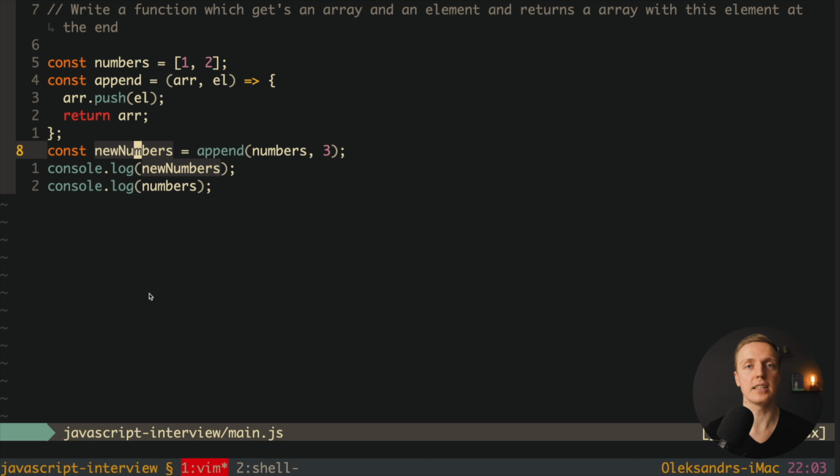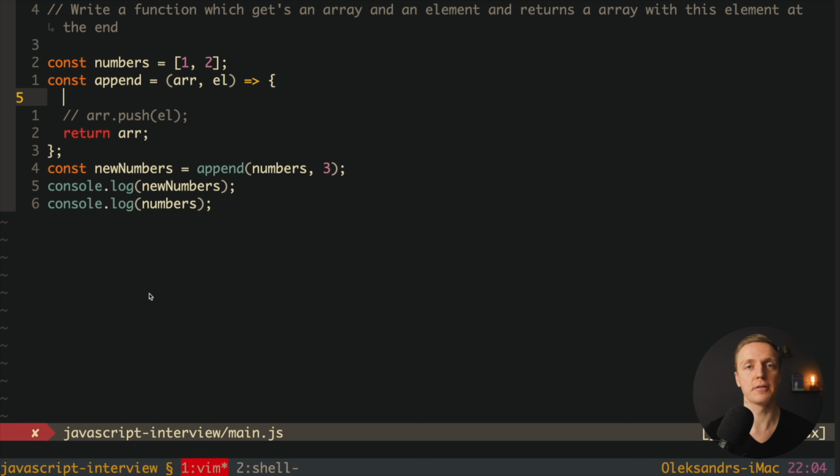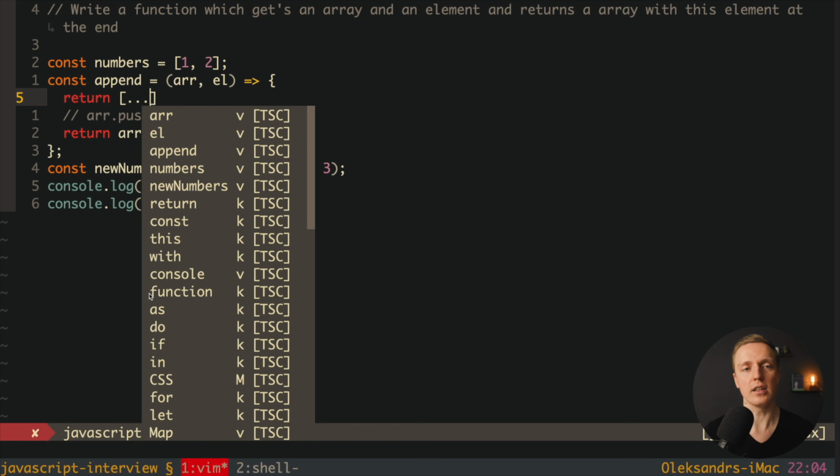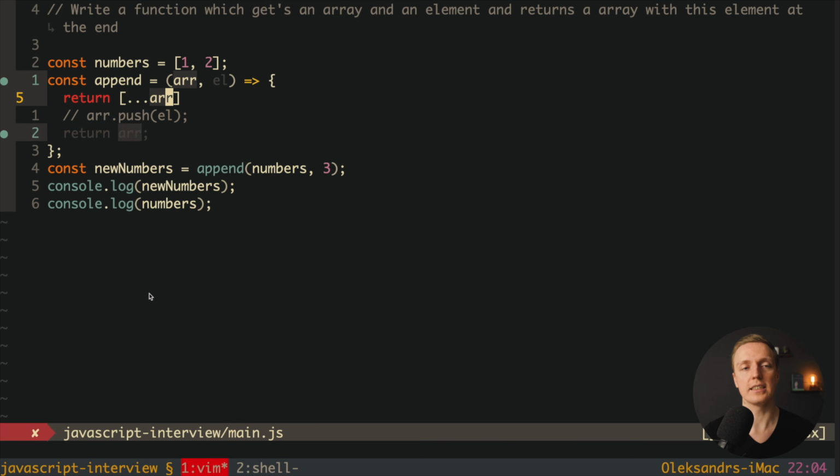How can we fix it and make it better? We should not use array push here, it is not safe. What we want to use instead is, for example, the spread operator. We can write here that we want to return a new array, and we want to spread all elements of our array that we are getting as an argument. And if you don't know what spread is, this is an ECMAScript 6 operator, these are 3 dots, and what we're doing here is spreading all elements of this array inside our new array, which essentially means that we're creating a copy of this array.